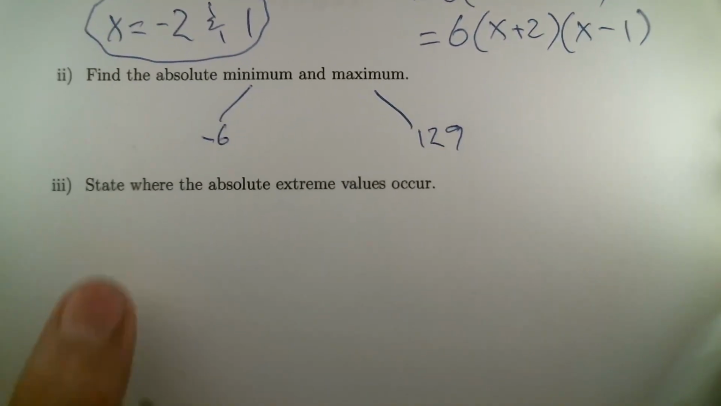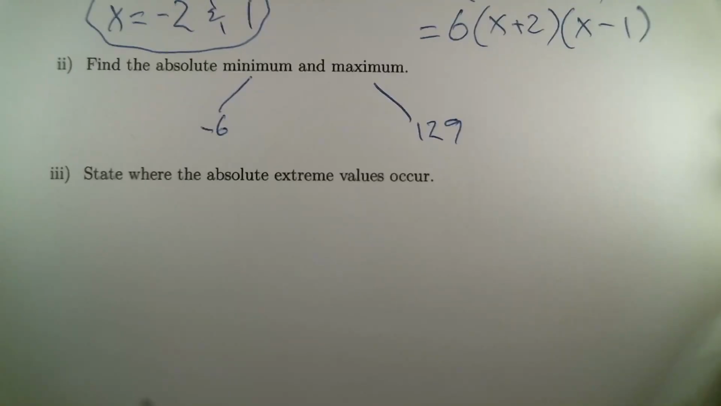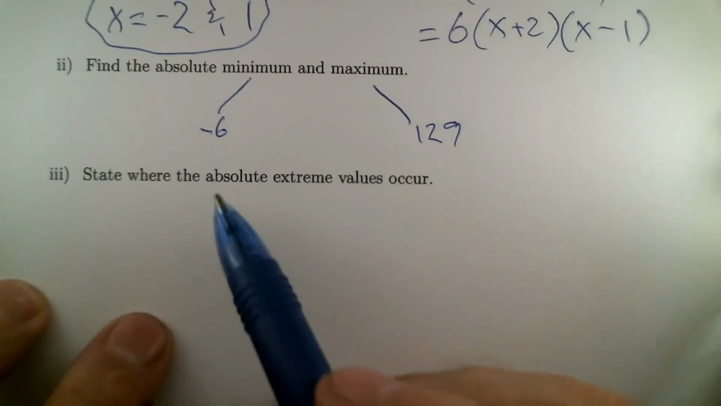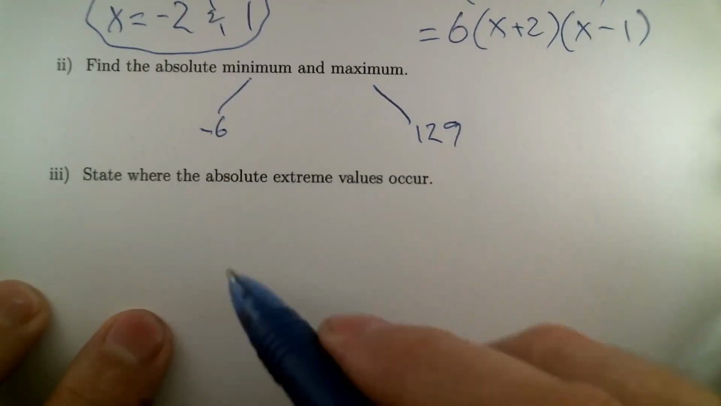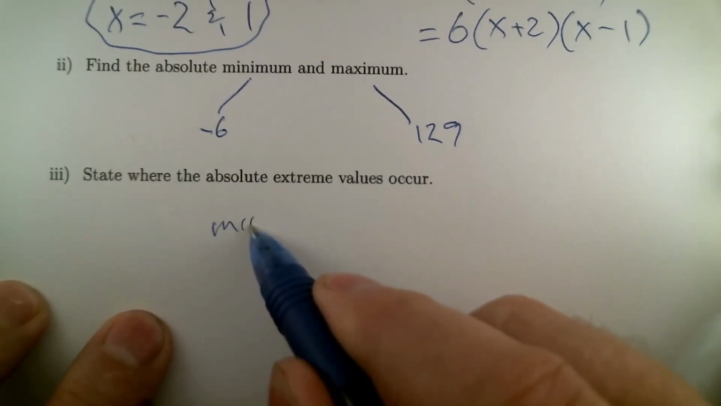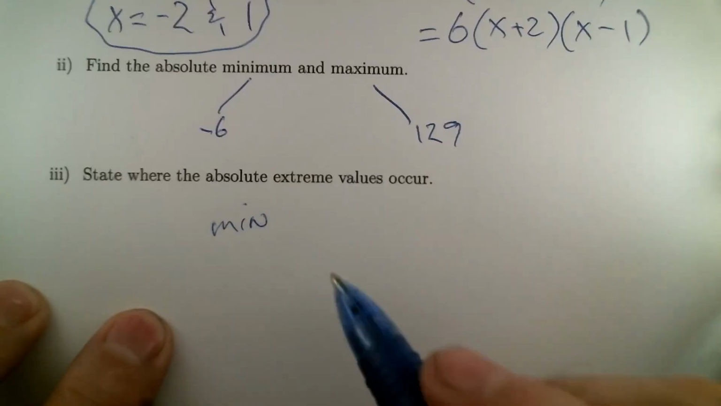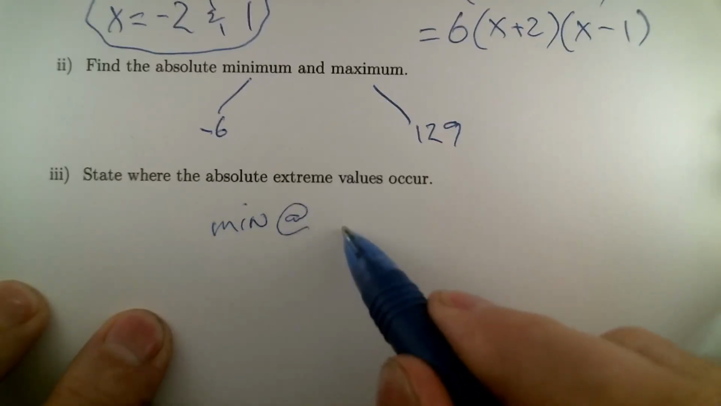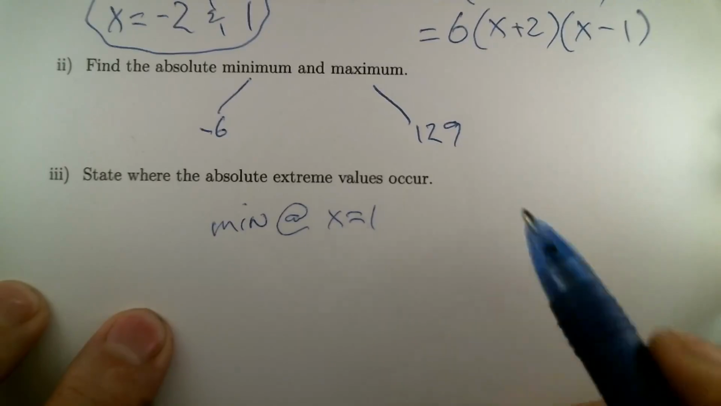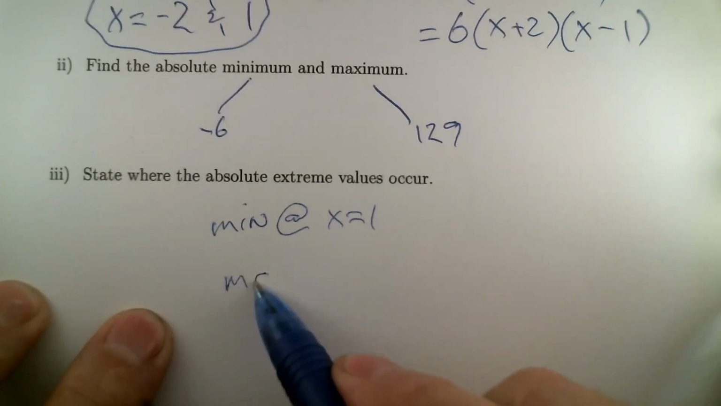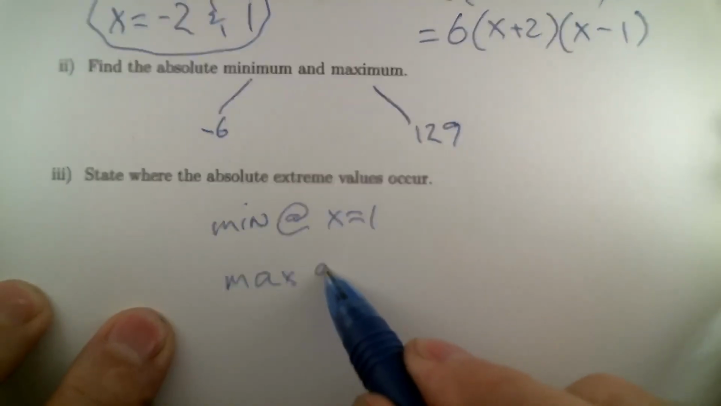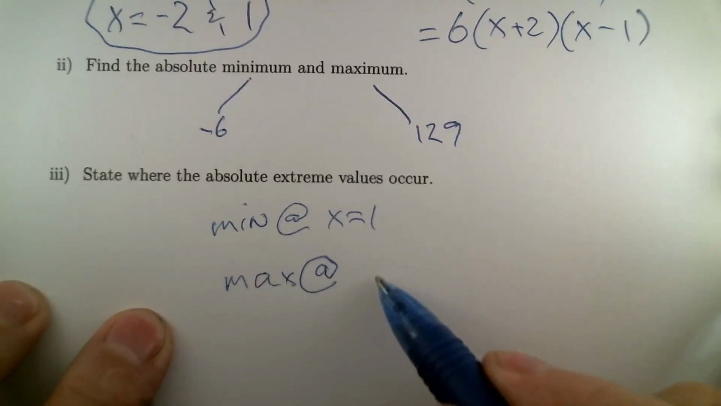You could interpret the last question here two ways. One is give me the points where the absolute extreme values happen. I personally feel like it's enough to just say what the x coordinates are where those things happen. Well, what were they? The -6, the min, happened when we were at one of the critical numbers. It was at x equals 1, and the max happened at x equals 4, the right-hand endpoint of our interval.